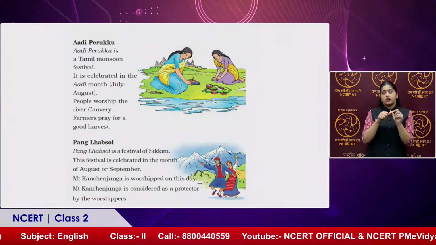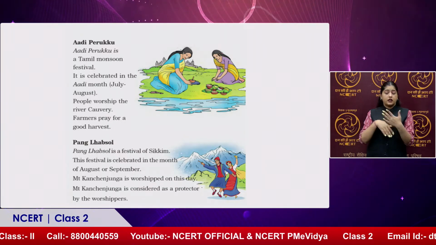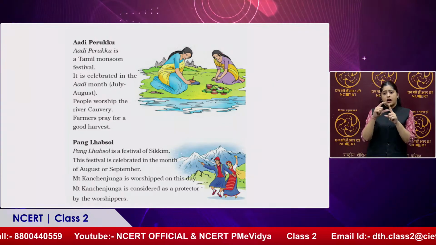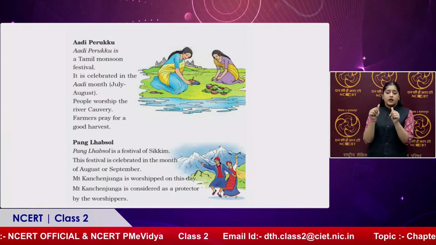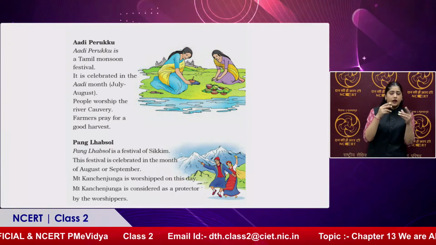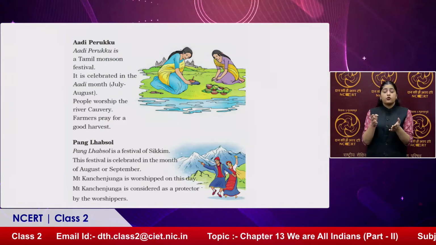Another two festivals that we are discussing here is Adi Perukku. Adi Perukku is a Tamil monsoon festival. It is celebrated in the month of Adi, in between July and August. People worship the river Kaveri, and farmers pray for a good harvest.